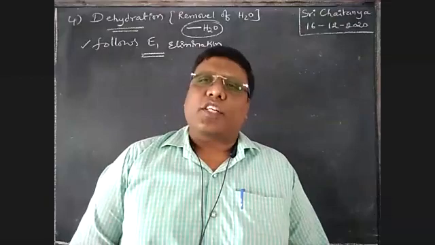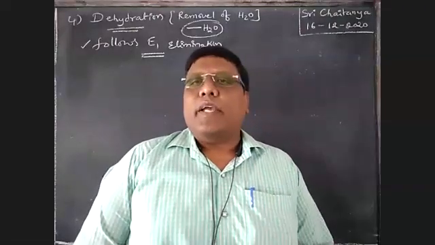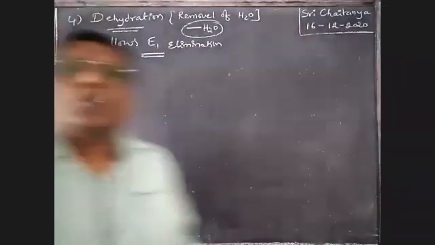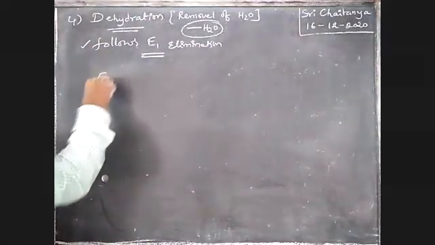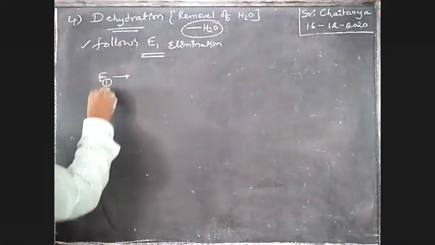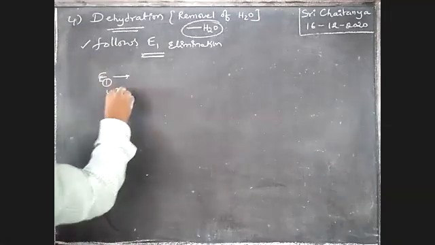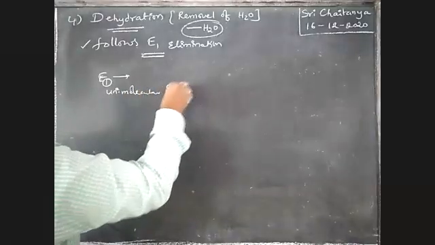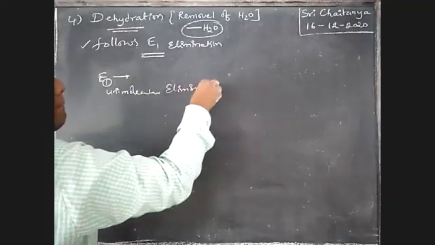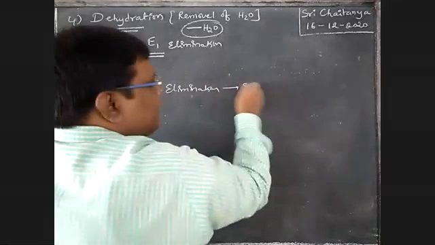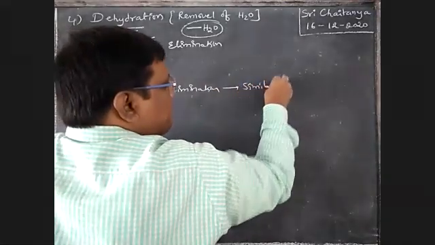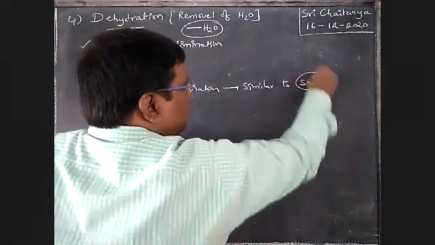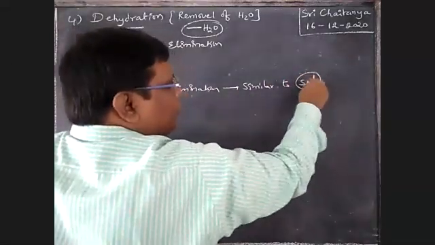E1 elimination means unimolecular elimination reaction, boys. Here 1 stands for unimolecular elimination, similar to the SN1 reaction, which is unimolecular nucleophilic substitution.